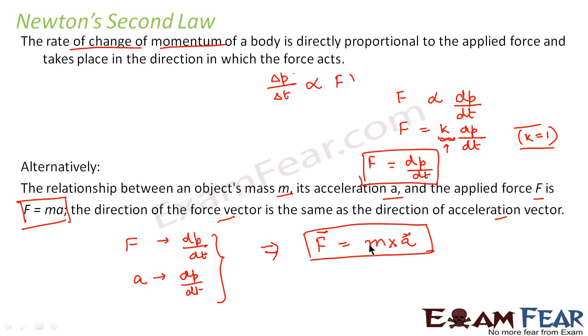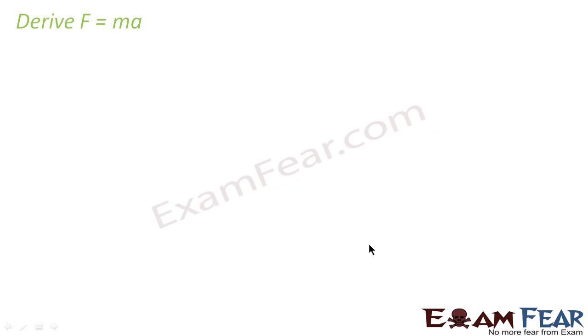So we will try to derive this as we go ahead. Here we will derive force is equal to mass into acceleration. We already know that force is equal to the change of momentum with time, that is dP by dt. We also know that momentum is nothing but mass into velocity. So we put the value of momentum in this relation. Instead of P, we put m into V.